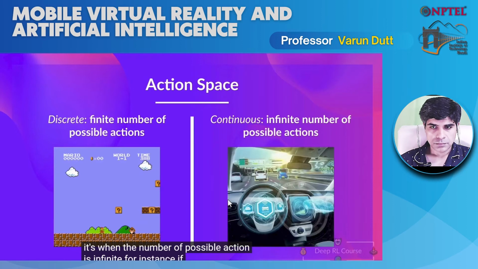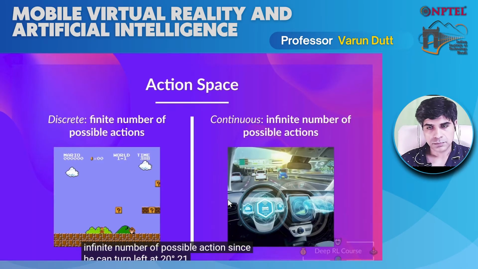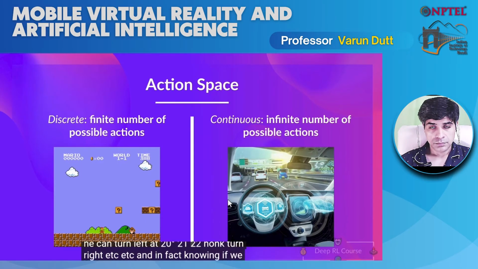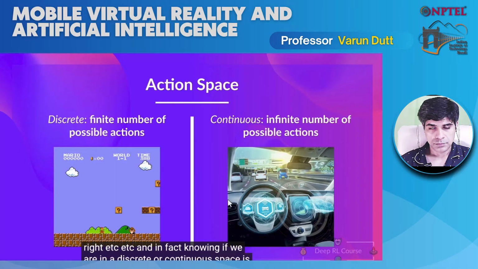For instance, a self-driving car agent can have an infinite number of possible actions since it can turn left at 20 degrees, 21, 22, honk, turn right, etc. And in fact, knowing if we are in a discrete or continuous space is crucial because it will matter when we choose a reinforcement learning algorithm.